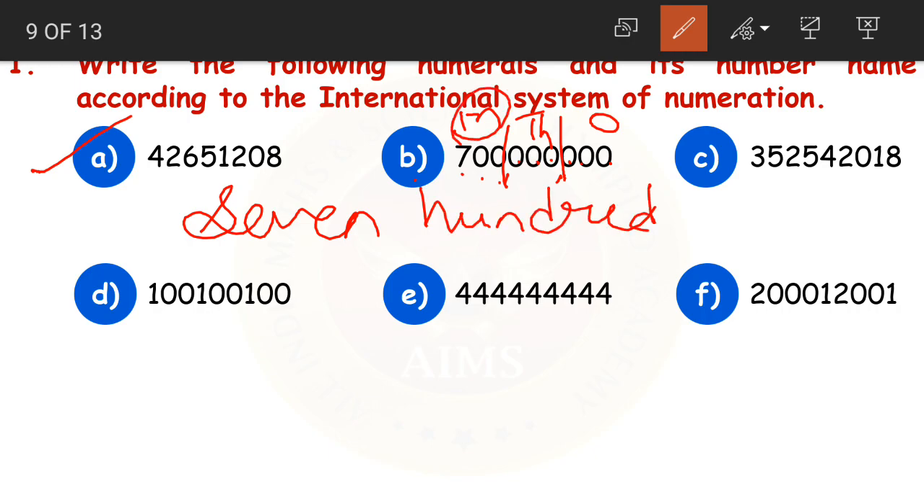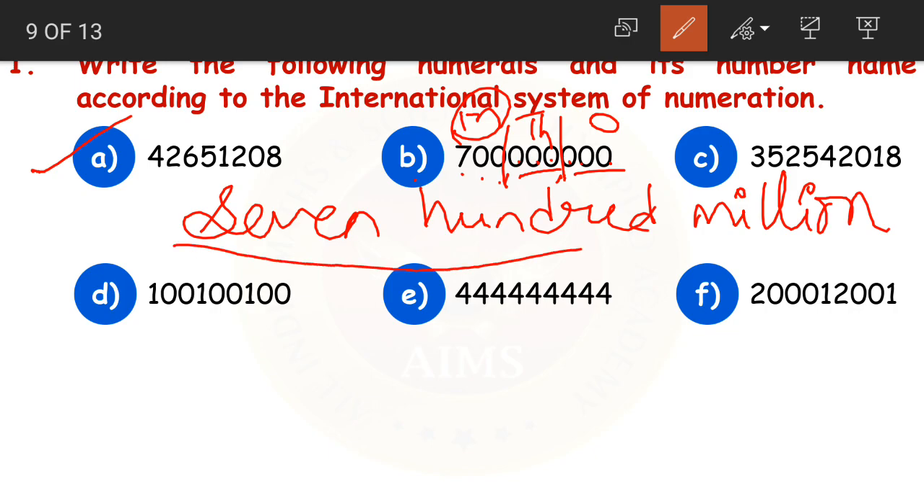It is in which period? It is in millions period. So 700 million. If you look at the digits in thousands and ones period, there are no digits except for 0. So we simply do not read the thousands and ones period. We are reading only the numbers in millions period. Because in thousands and ones period, why not, children? Because there are no digits in thousands and ones period except for zeros. So this whole number will be read only as 700 million. Clear, children?